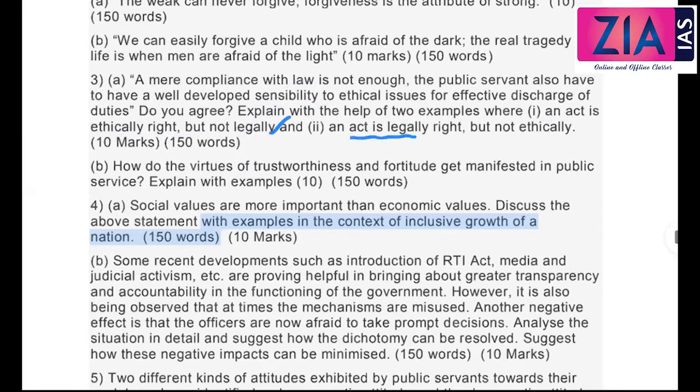At the same time, act is legally right but not ethically. For example, you're a police officer, okay, you are going to catch a criminal. So you have two options: you can shoot at sight, and you can also make some false stories, or in another way I can put that, fake encounter. You can do an encounter, you can come out of it very easily by saying many reasons, like it is for self defense, they tried to attack you.